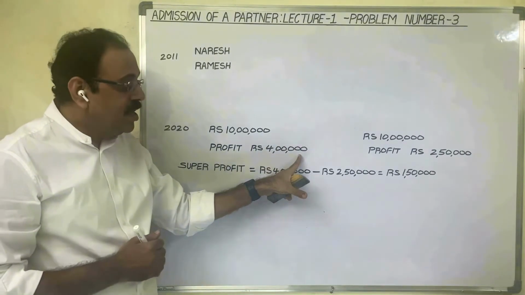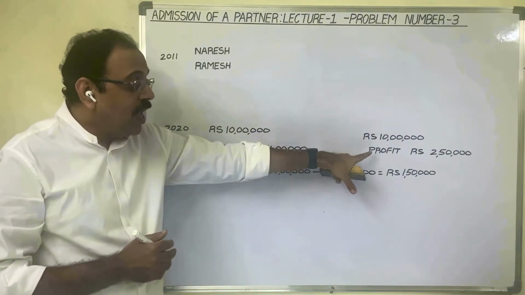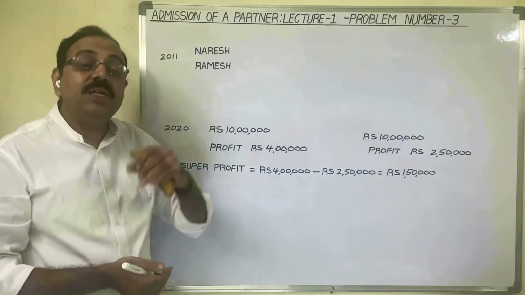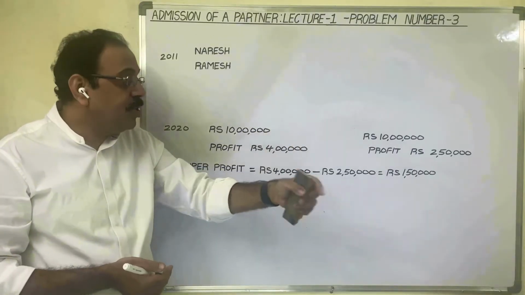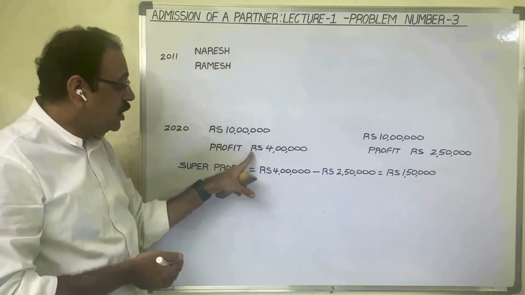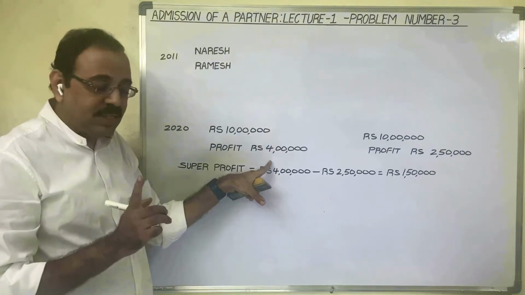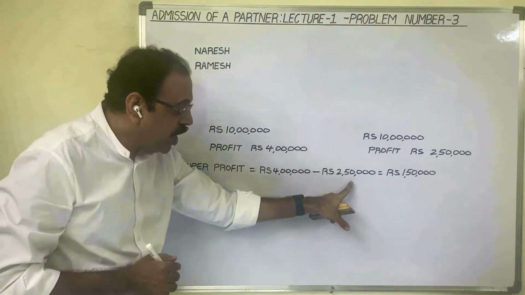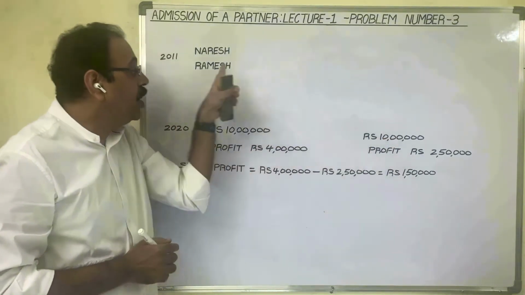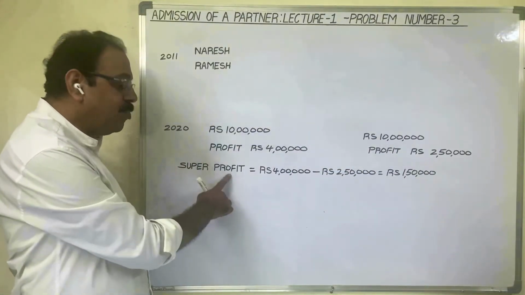On the other hand, with that same capital, outside firms are able to earn a profit of 2,50,000 rupees on average. So when others are earning 2,50,000 rupees with 10 lakh rupees capital, they are able to earn a profit of 4 lakh rupees with the same amount. Means 4 lakh rupees minus 2,50,000, 1,50,000 rupees extra they are able to earn. This 1,50,000 rupees is known as super profit.